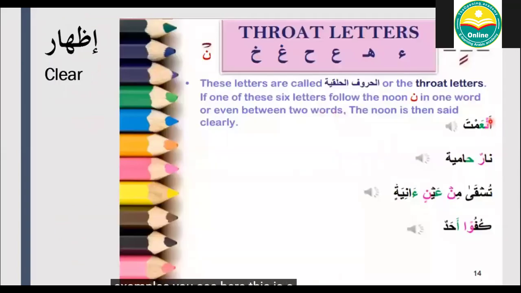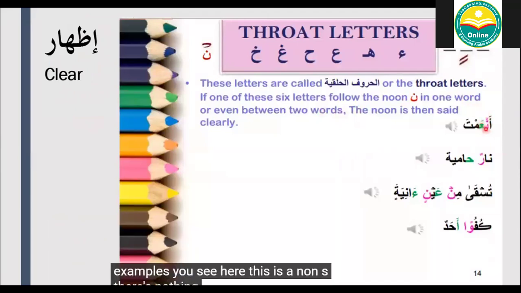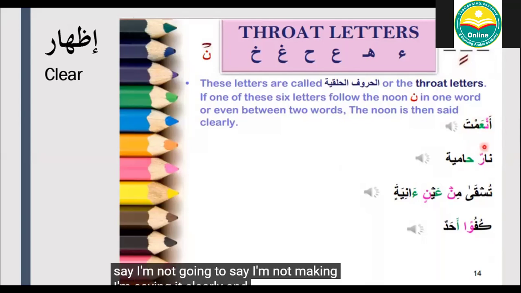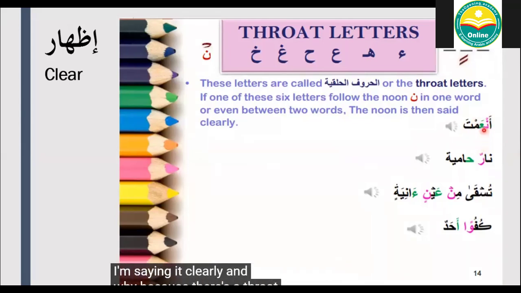You see here, this is a Noon Sakin. There's nothing on that Noon. So I'm going to say an amta. I'm not making gunna. I'm saying it clearly. An amta. Why? Because there's a throat letter after the Noon. I'm not going to make gunna here.